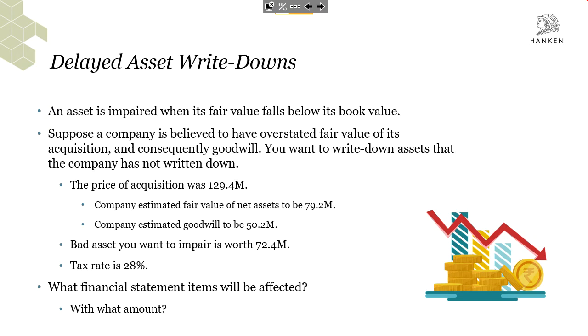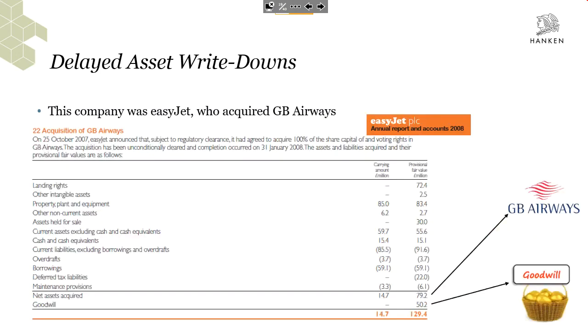The price of the acquisition, in this case, 129.4 million. The company estimated the fair value of the net assets to be 79.2 million. Goodwill, 50.2. The bad asset you want to impair is worth 72.4 million. Tax rate is 28%. So quite interesting. It seems like I have a lot of detailed information here. How can that be?